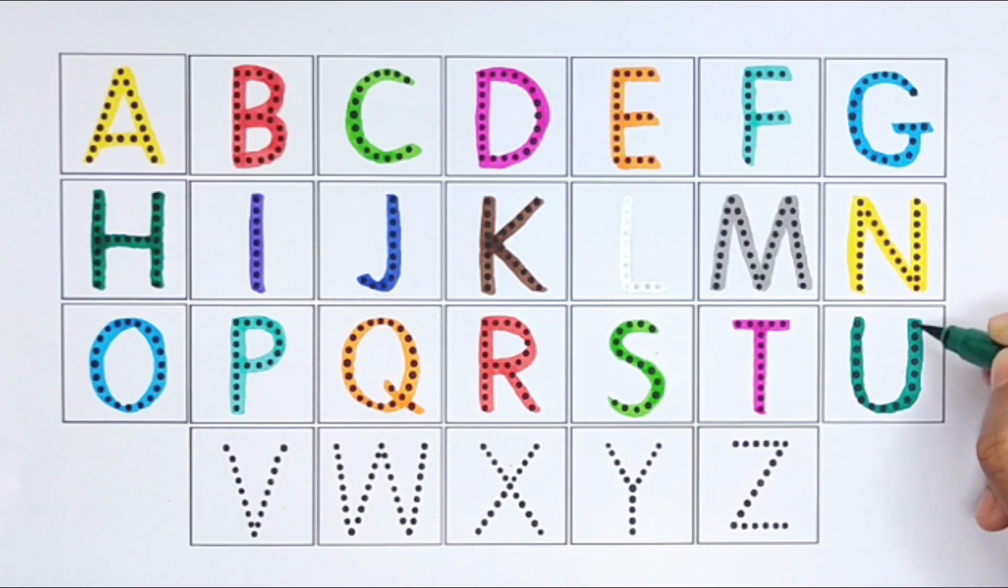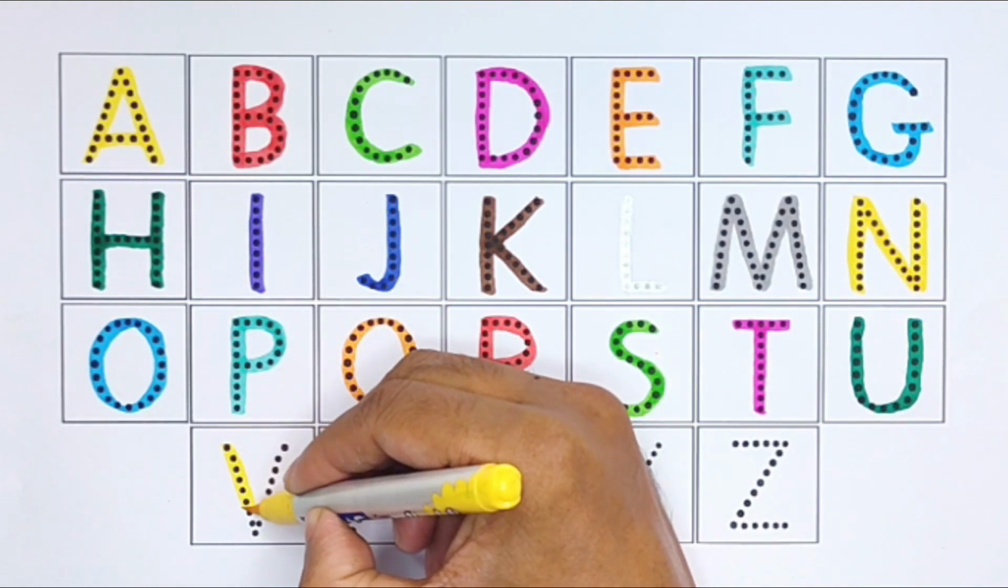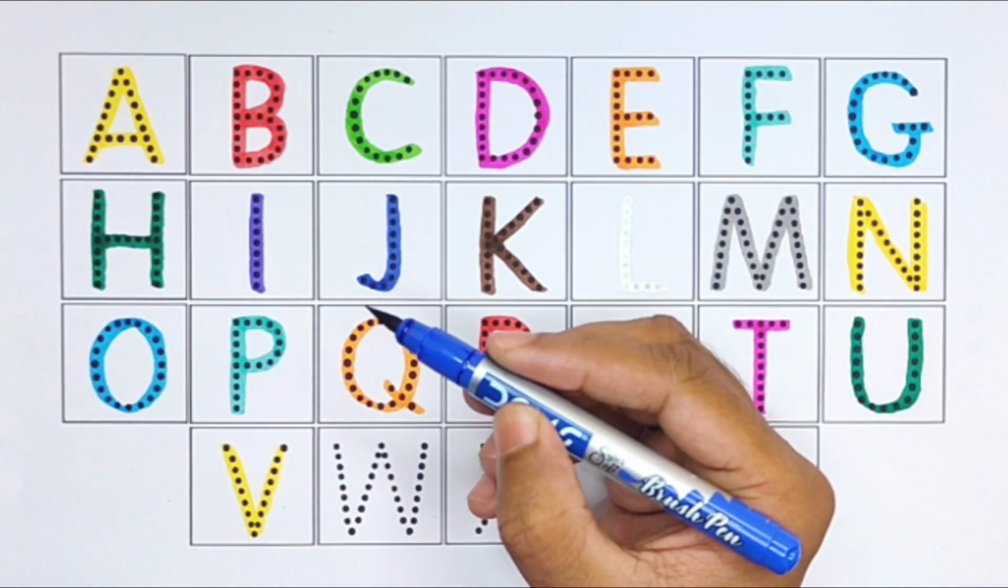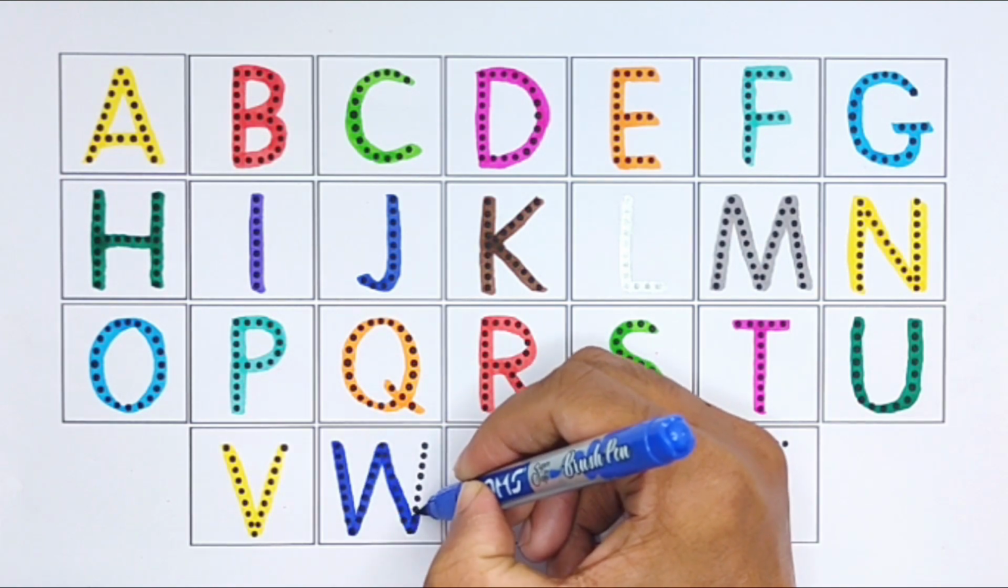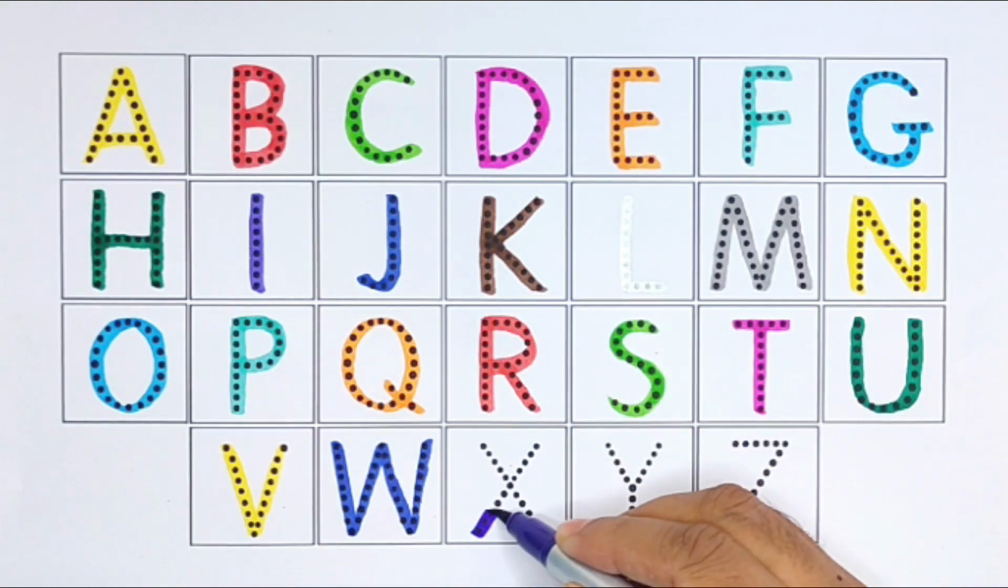U for unicorn. Yellow color. V for vest. Blue color. W for watermelon. Purple color.